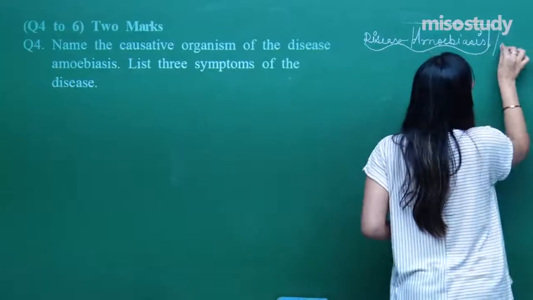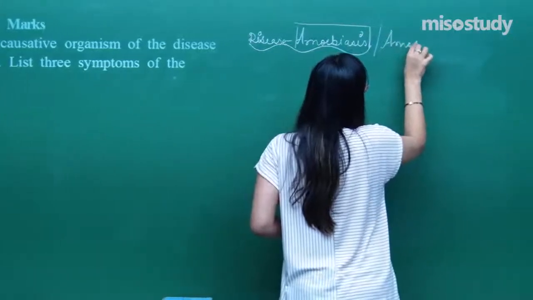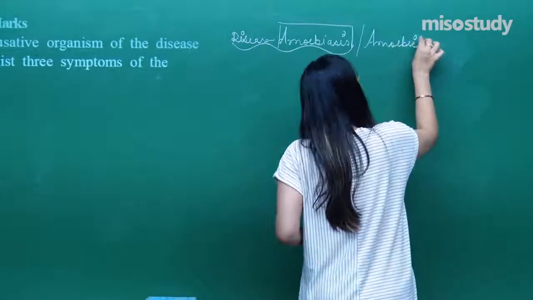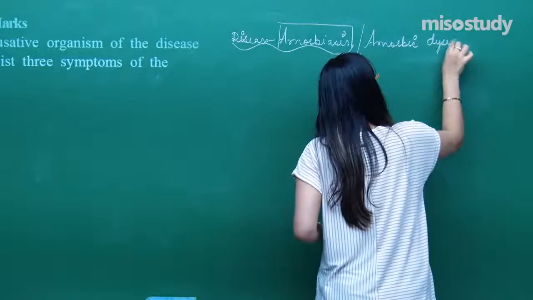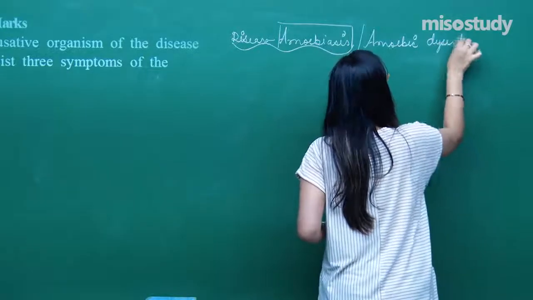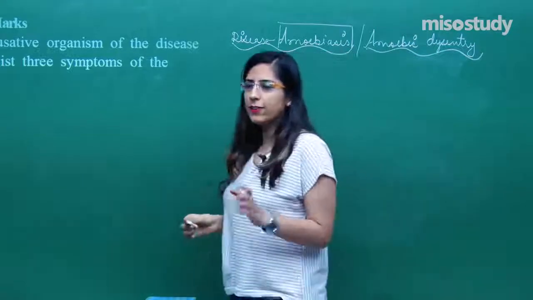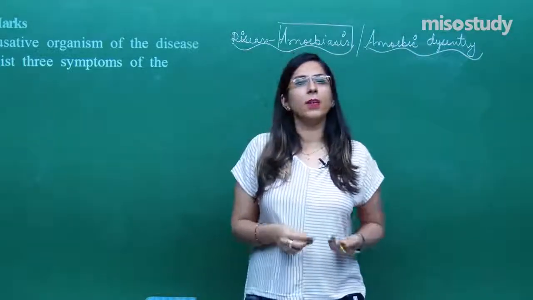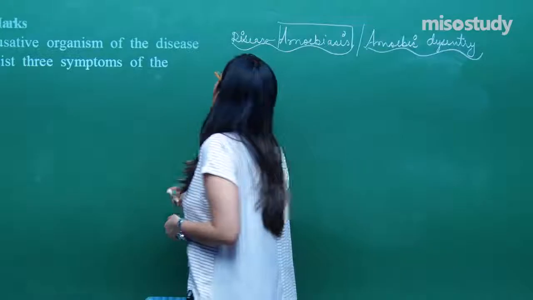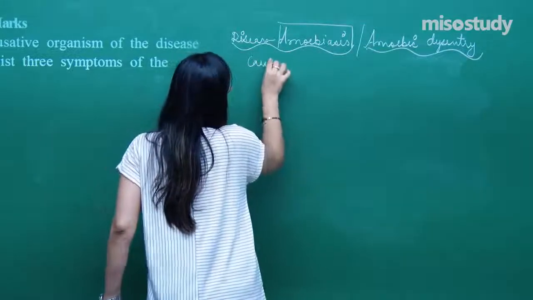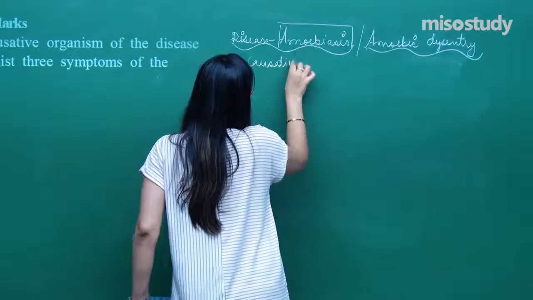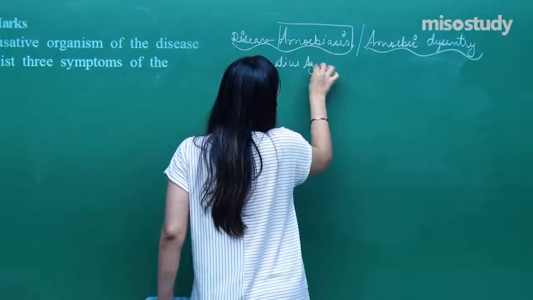The common name that we know is amoebic dysentery. Now, the disease we know. Definitely the amoeba is a causative agent. Who is the causative agent?